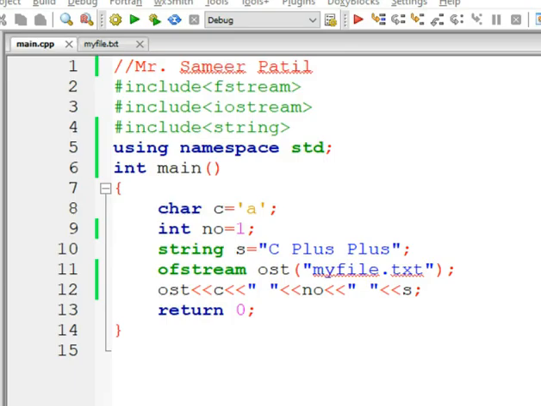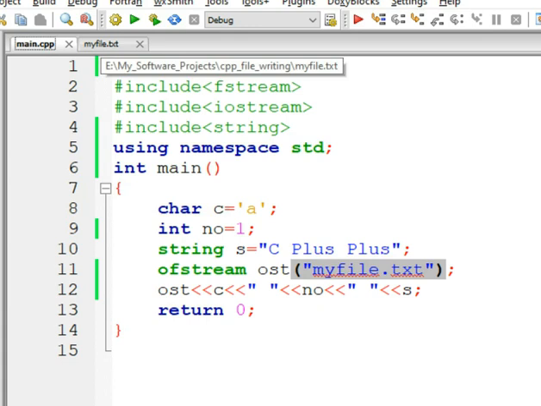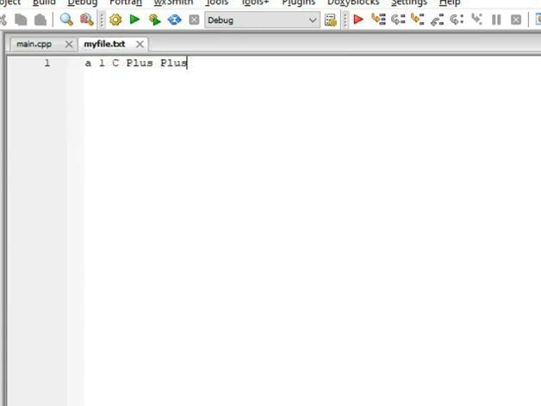So here you can see that there is the same program which we have seen earlier in the slide, which has one character variable, one number variable, one string, and the object of the ofstream class, then the file name, and then we are using the insertion operator to send the data to the file, and the data will go into the file called myfile.txt. I have opened the same file in my Code::Blocks, myfile.txt.